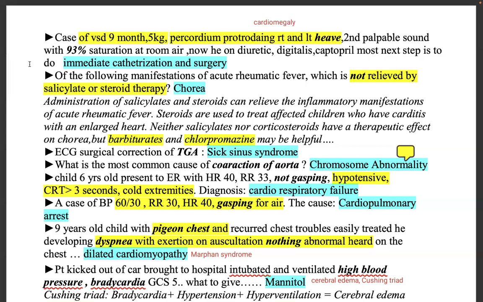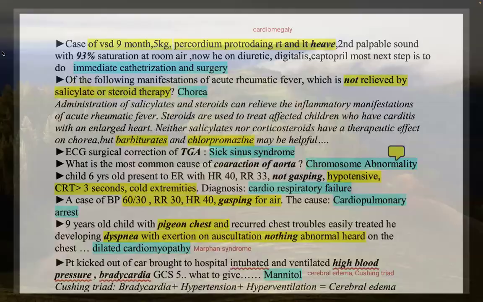Heave means there is ventricular hypertrophy. Then there is a palpable second sound, 93% saturation in room air. He is already on diuretic, digitalis and captopril. It will be immediate catheterization and surgery.